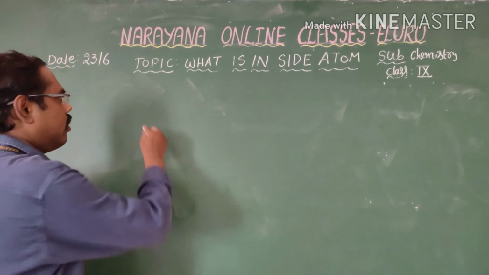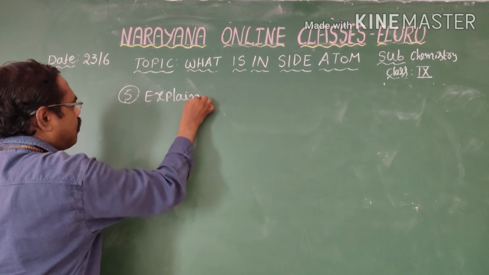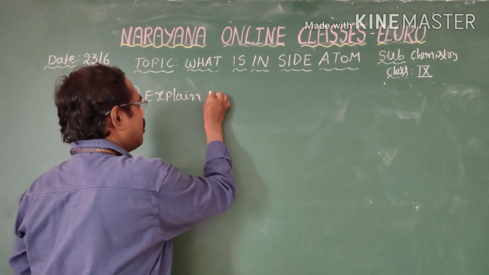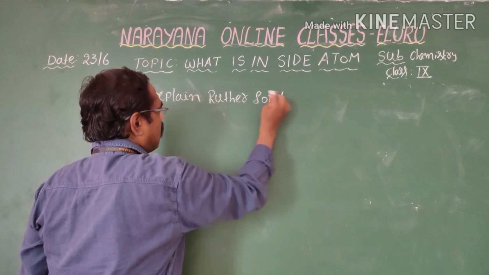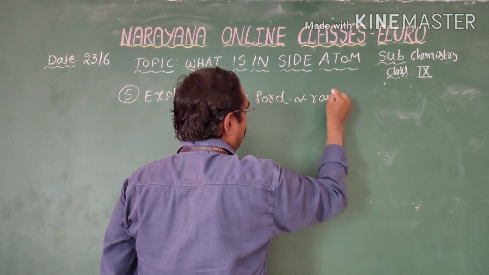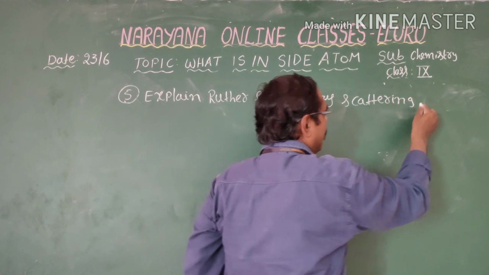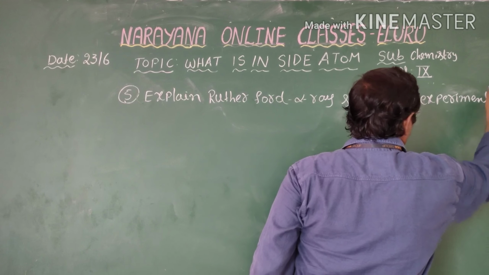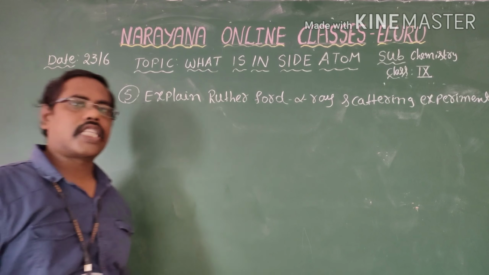Okay, coming to the fifth one. Explain Rutherford alpha ray scattering experiment.